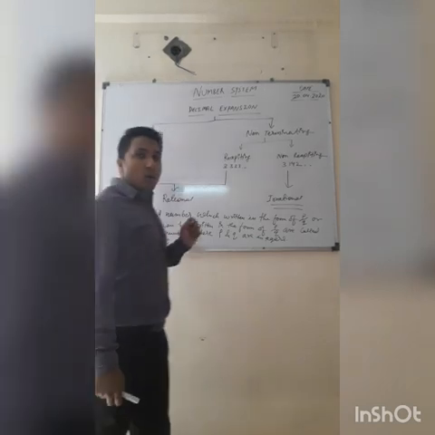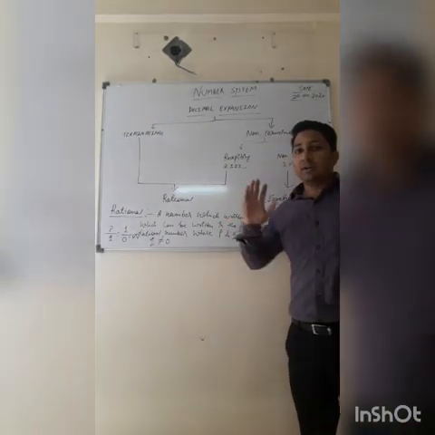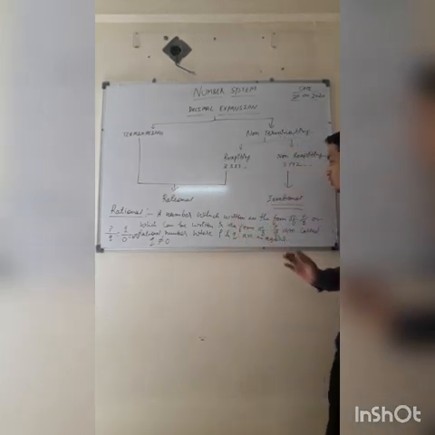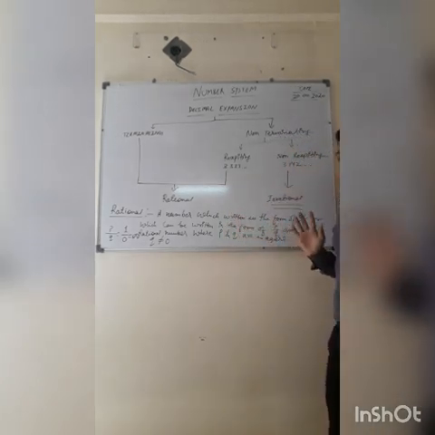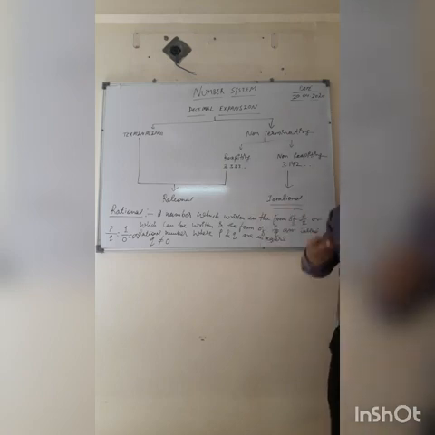So, rational number. What is a rational number? A number which is written or which can be written in the form of P upon Q is called a rational number. If anyone wants to note this down, please note it down. I am giving you 2 minutes.